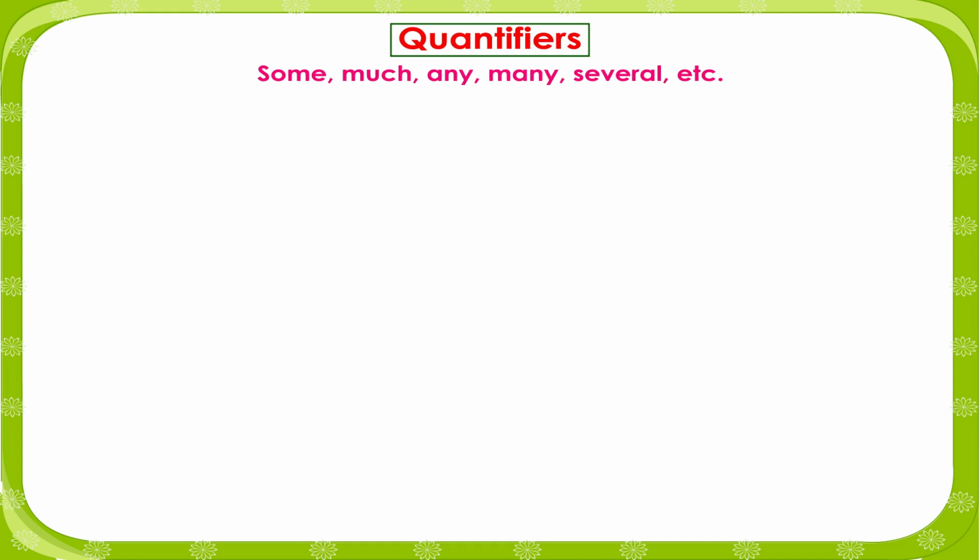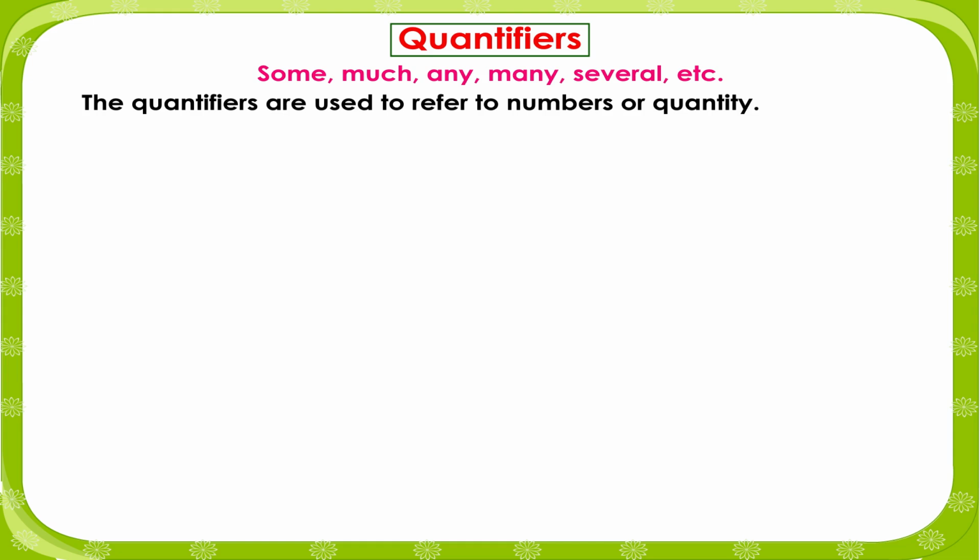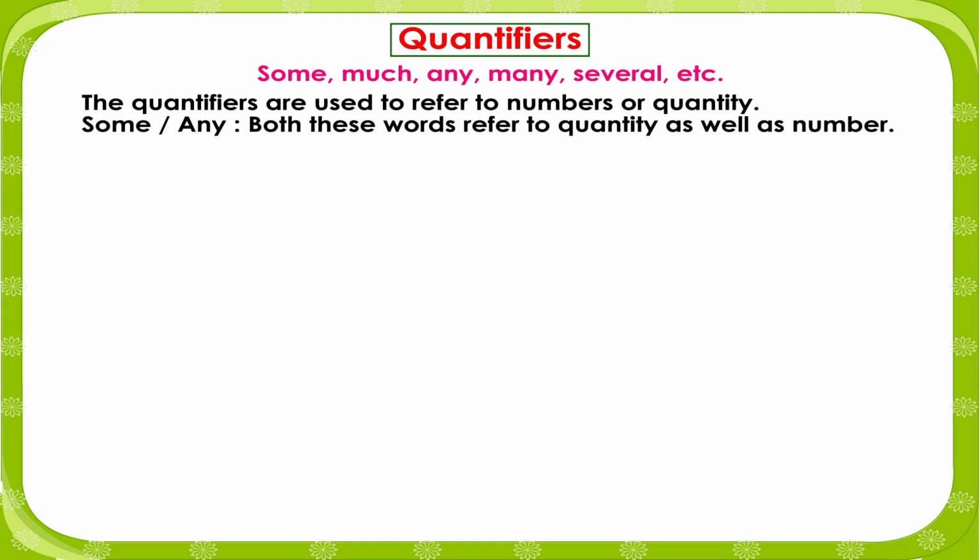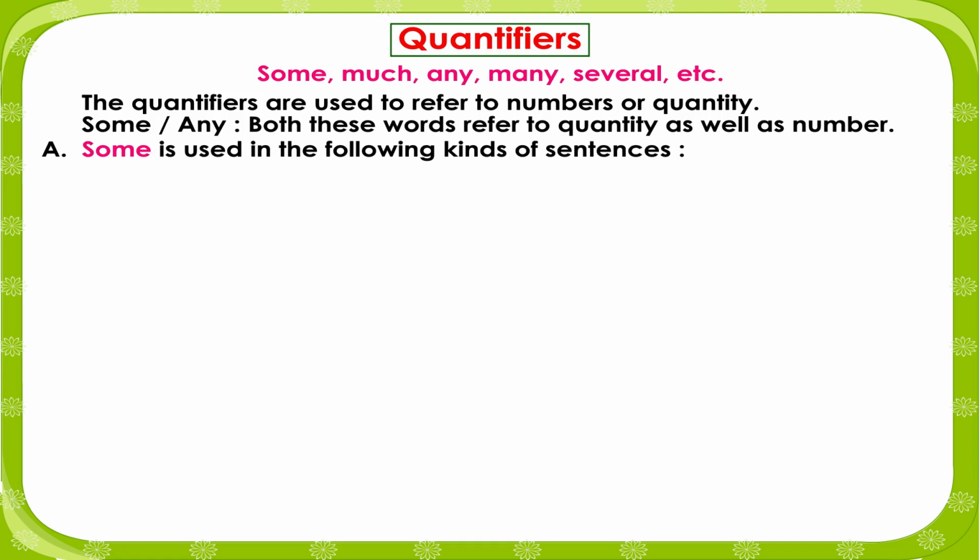Quantifiers: some, much, any, many, several, etc. The quantifiers are used to refer to numbers or quantity. Some or any, both these words refer to quantity as well as number. A. Some is used in the following kinds of sentences.